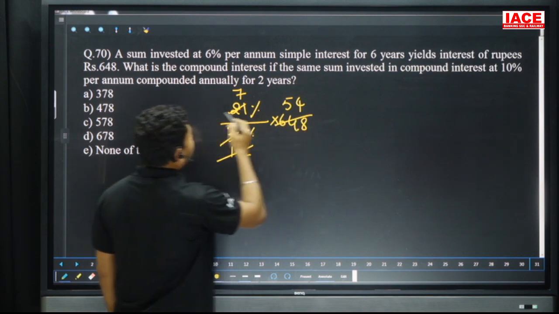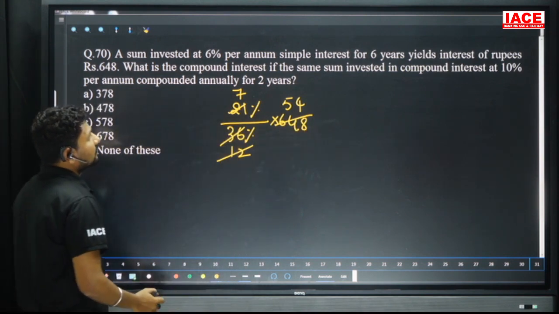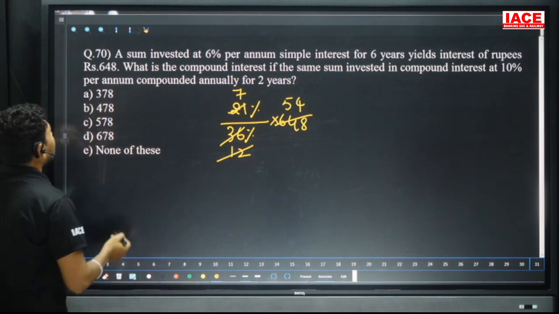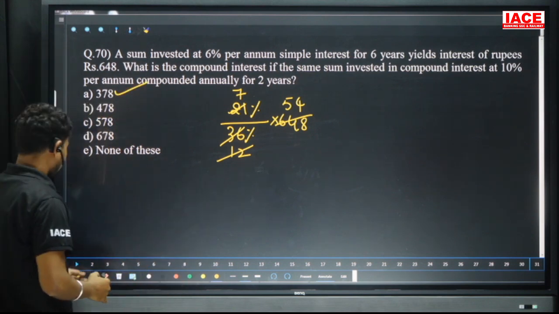So 648 by 12 is 54, into 7. 54 into 7: 5 sevens are 350, 7 fours are 28. 28 plus 350 is 378. Our option is A.